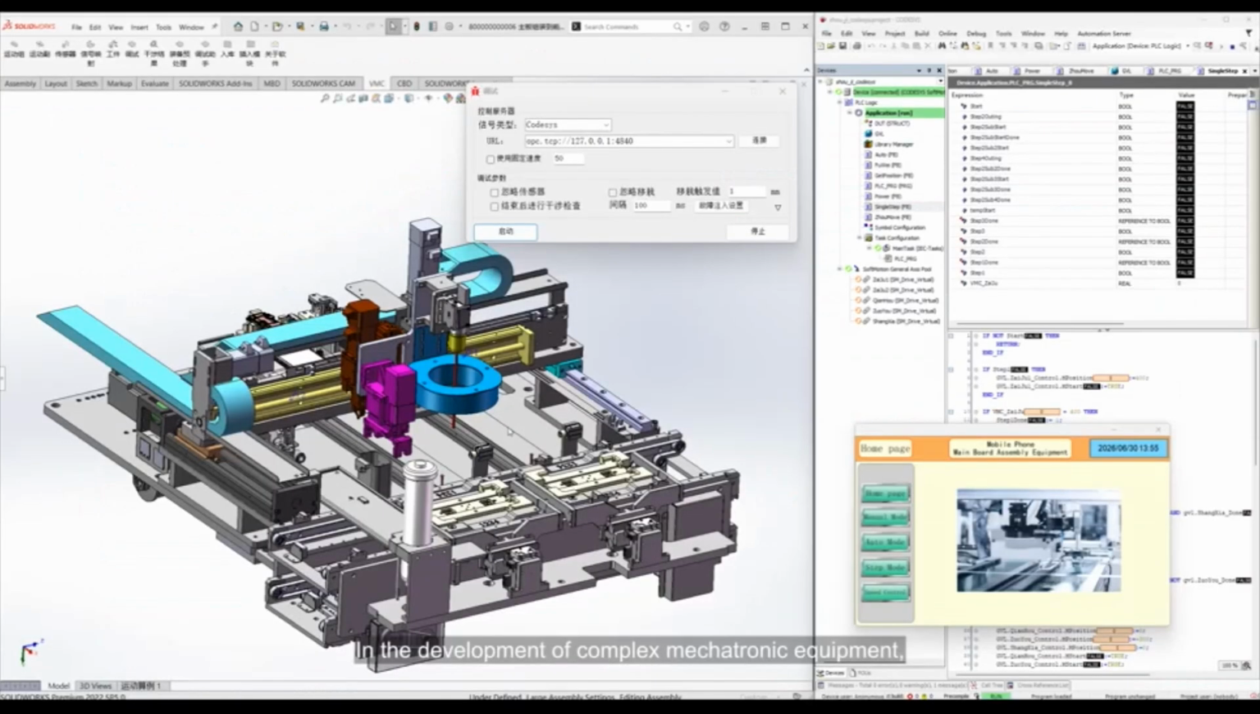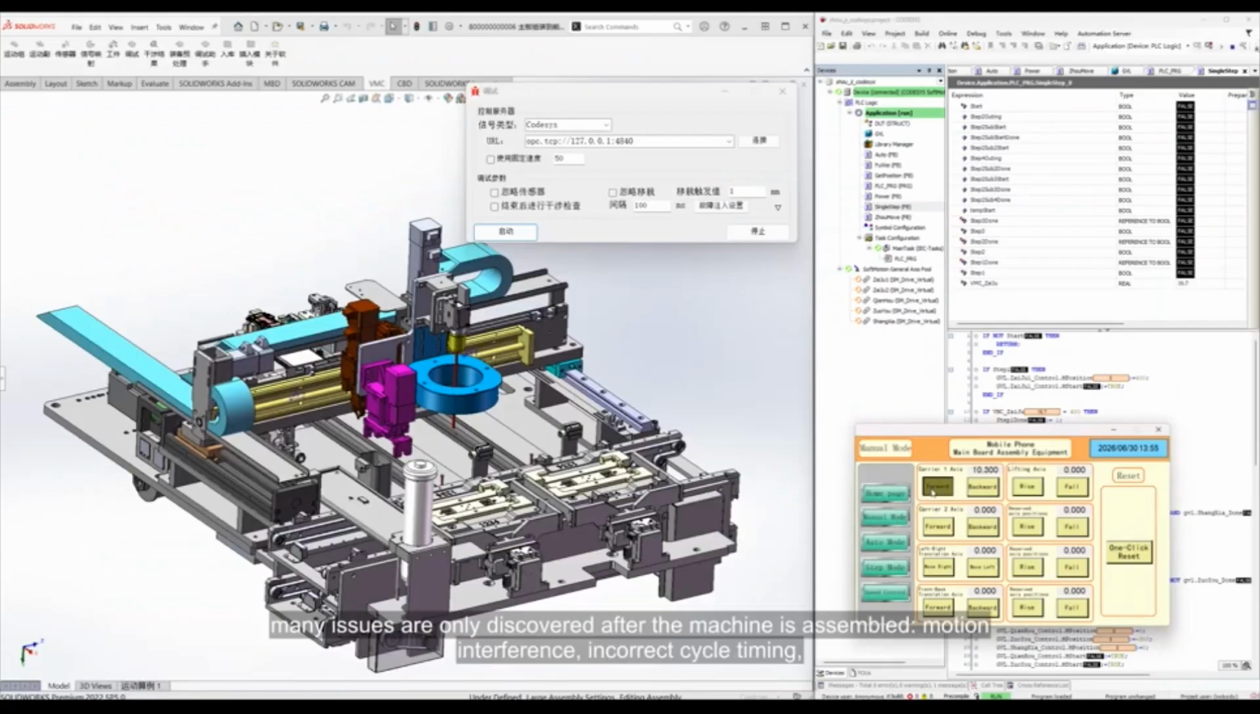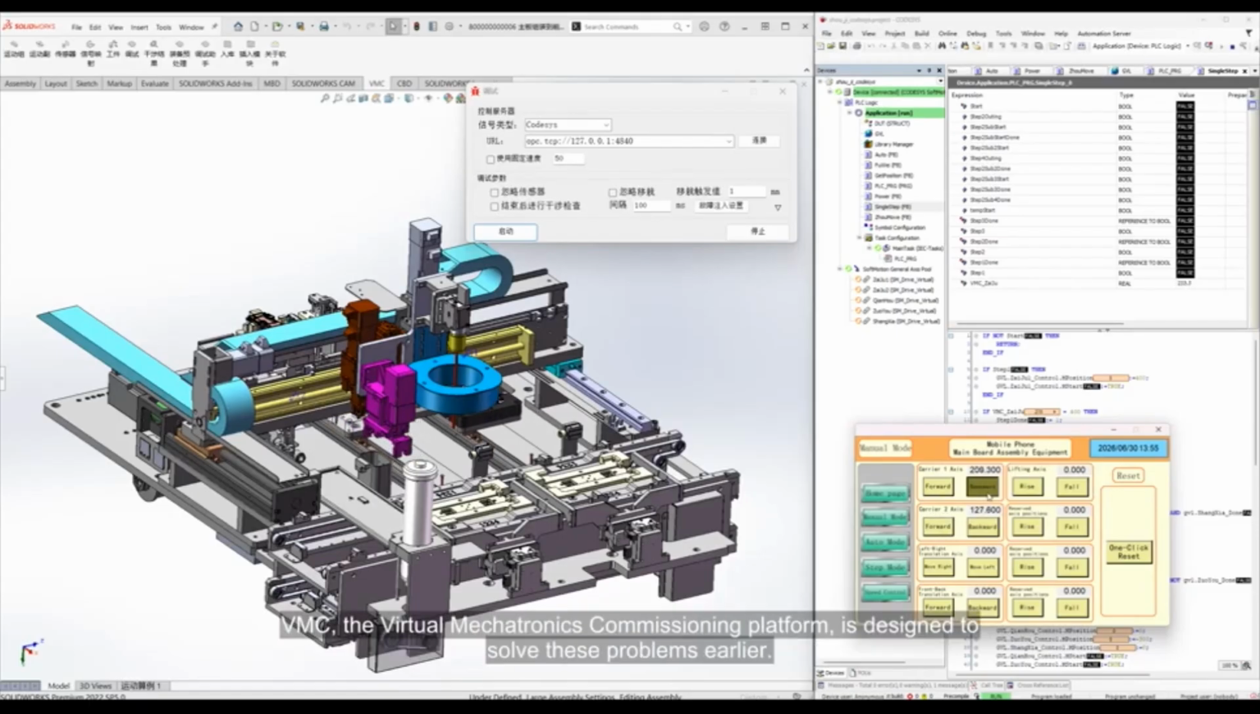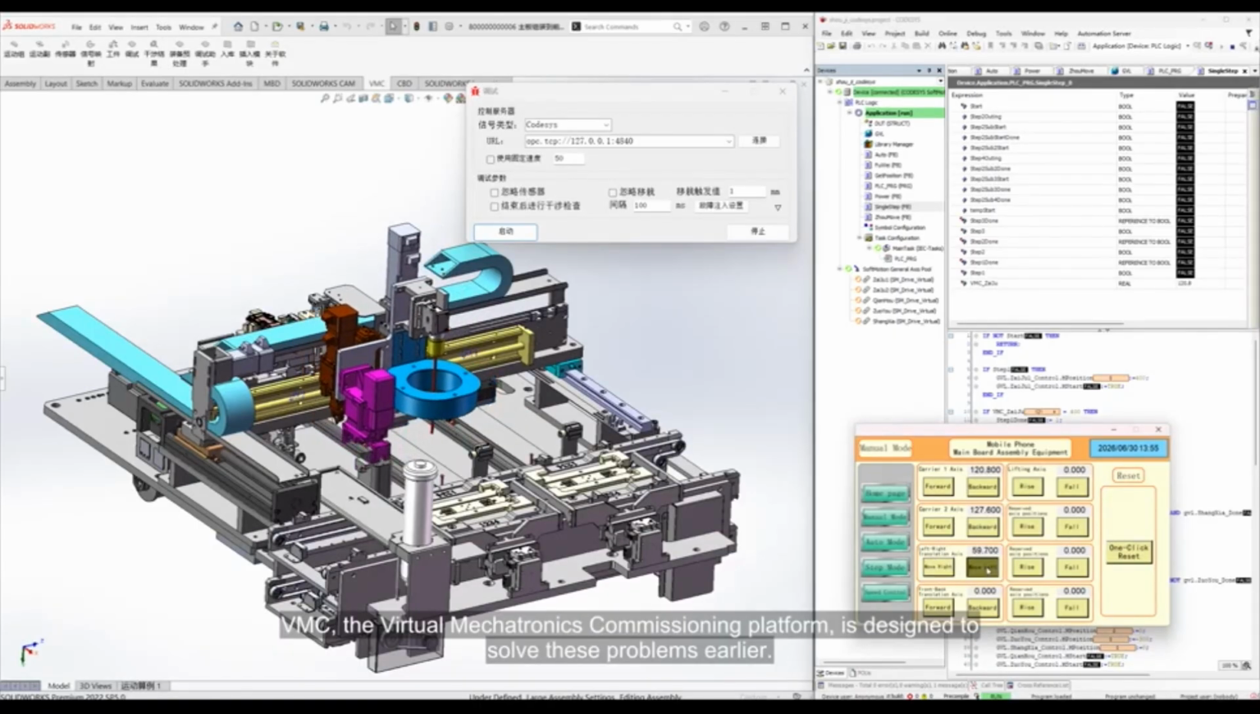In the development of complex mechatronic equipment, many issues are only discovered after the machine is assembled: motion interference, incorrect cycle timing, sensor signal errors, and mismatched PLC control logic. VMC, the Virtual Mechatronics Commissioning Platform, is designed to solve these problems earlier.